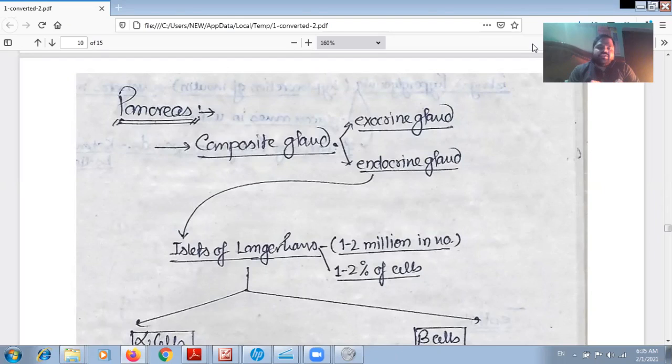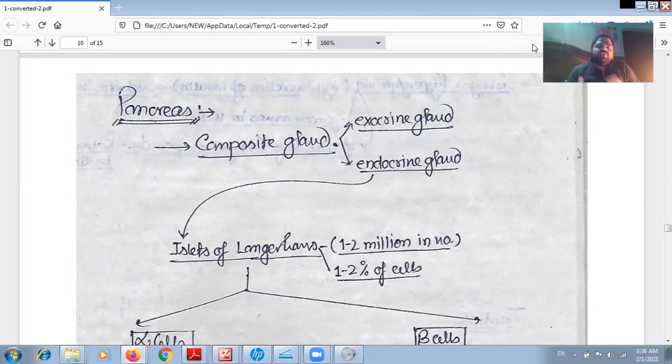As I told before, what is an endocrine gland? Endocrine gland means ductless gland, and the exocrine gland means the gland which has a duct system. As we know, pancreas also secretes enzymes along with hormones.